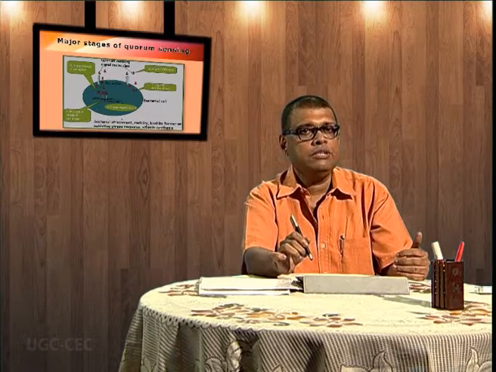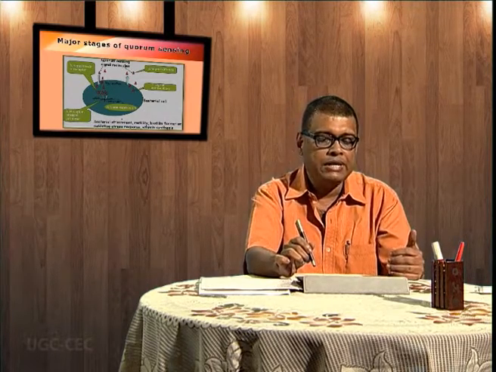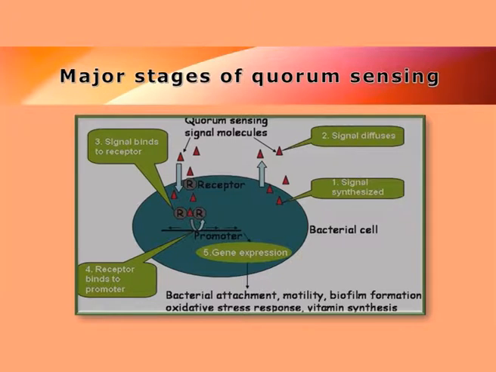Now, there is another important activity in bacteria, which is quorum sensing. And quorum sensing has different stages. The signaling molecule is produced, the signaling molecule comes out and binds with the receptor, and there is activation of a specific promoter region, and the gene expression in the bacteria will bring about bacterial attachment, motility, and formation of biofilm. This type of activity is commonly associated with the bacteria present in teeth etching in humans. And this quorum sensing helps them to colonize an environment which is apparently not friendly to the bacteria.